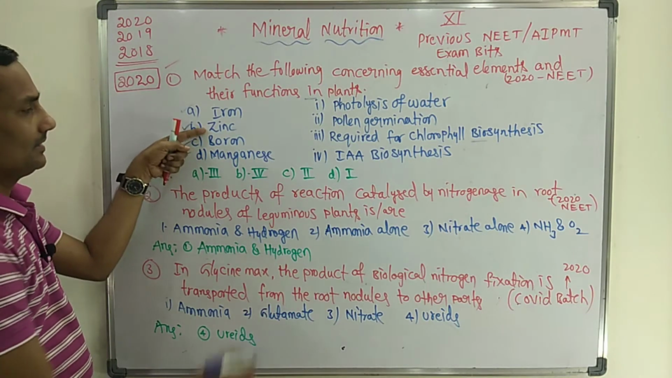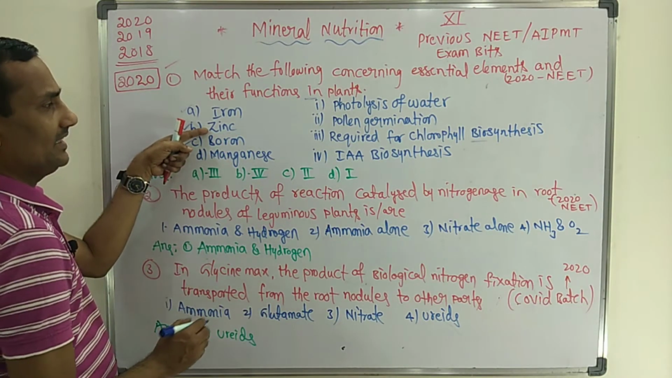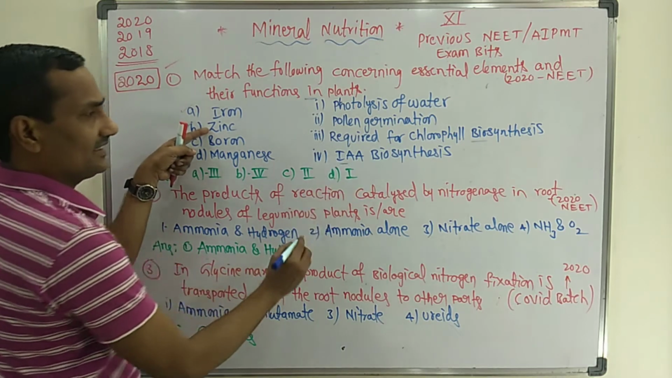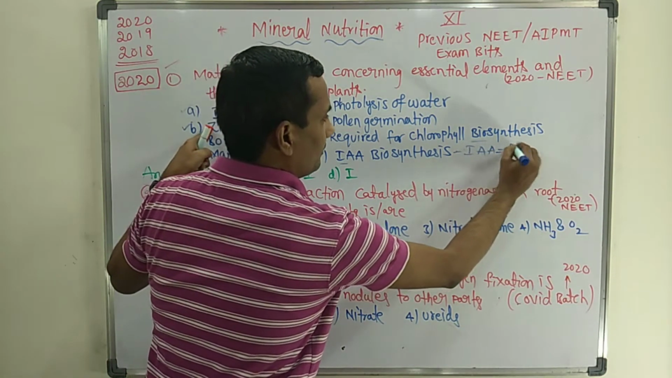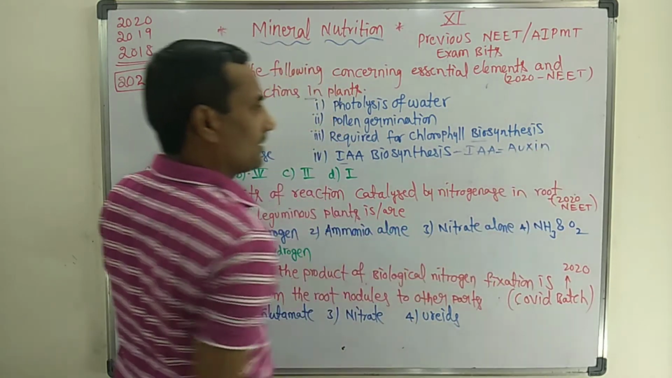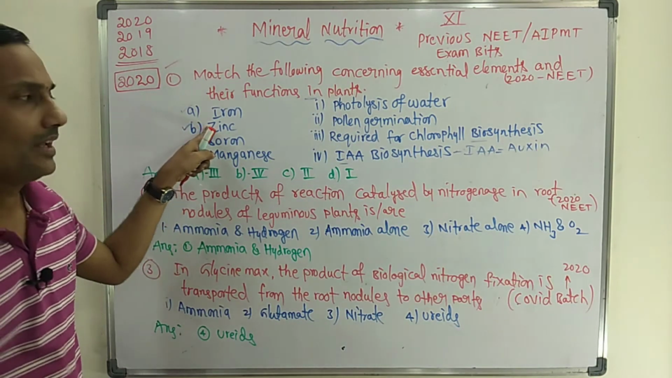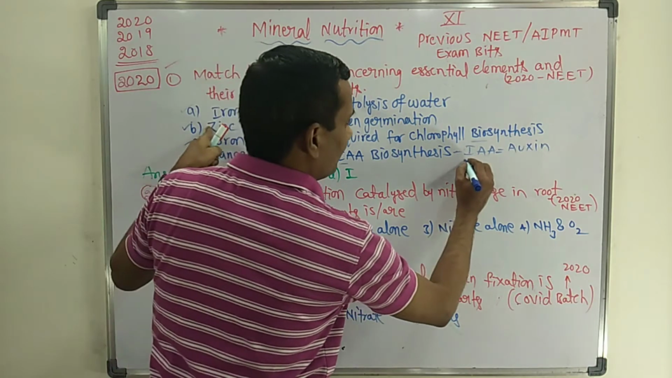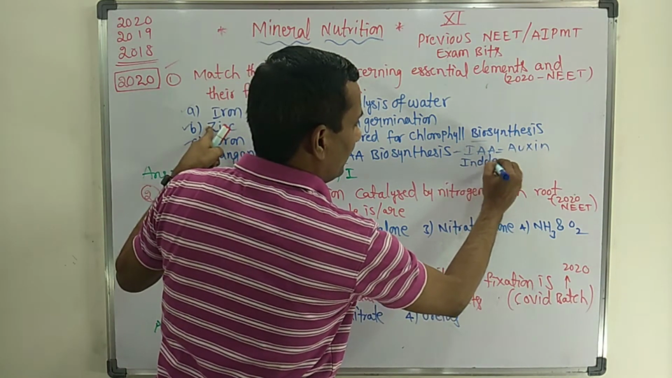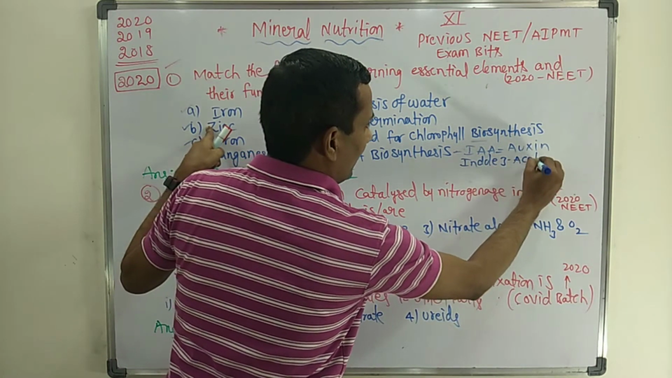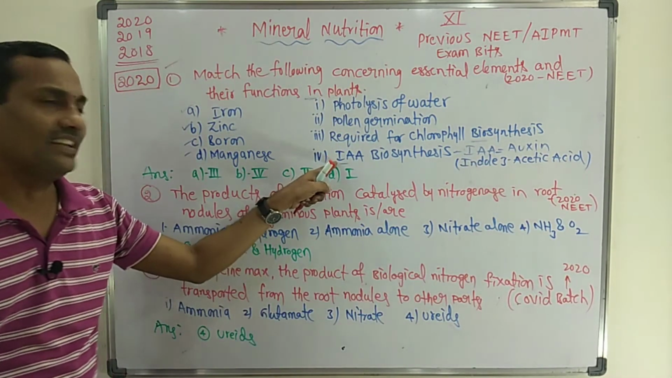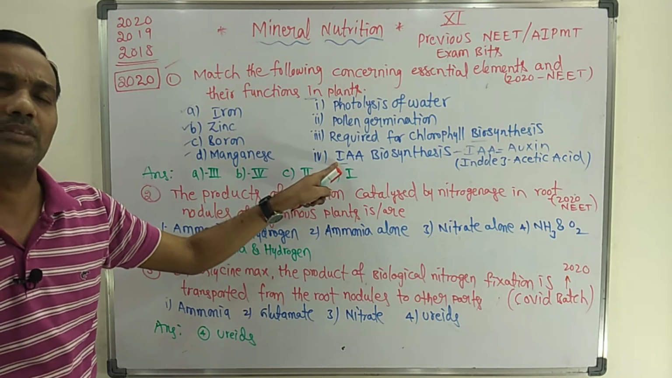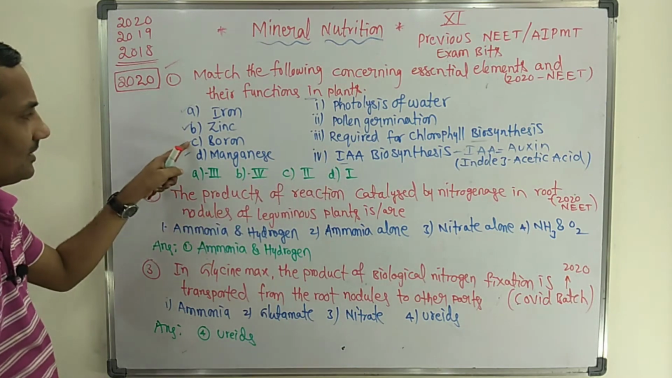The second element is zinc. Zinc is essential for IAA synthesis, but here IAA means auxin. The chemical name of auxin is indole acetic acid, the full form being indole 3 acetic acid. So this is IAA biosynthesis, that is, auxin biosynthesis.